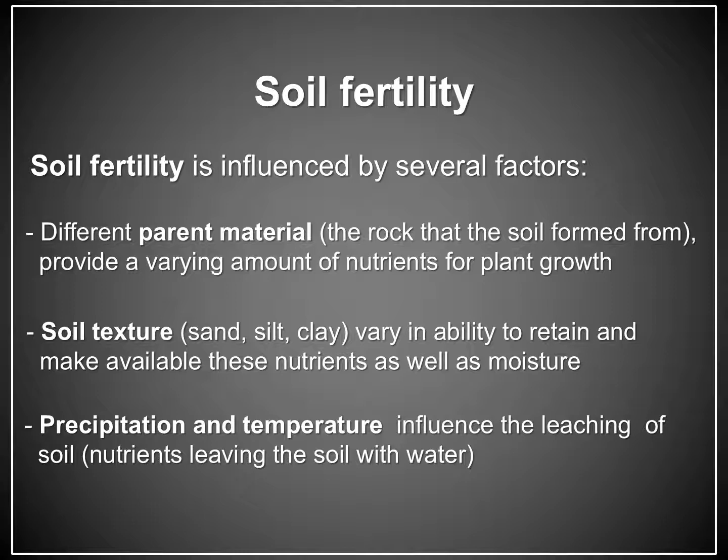Soil texture, or the relative size of soil particles, influences fertility as well. Sandy soils with relatively large particles often drain rapidly and contain less available moisture. Soils with smaller particles like silt and clay have a higher nutrient holding capacity because there is more particle surface area per unit of soil. Generally, our most productive soils, as we'll talk about later in the semester, contain a mix of all three particle sizes, referred to as a loam.